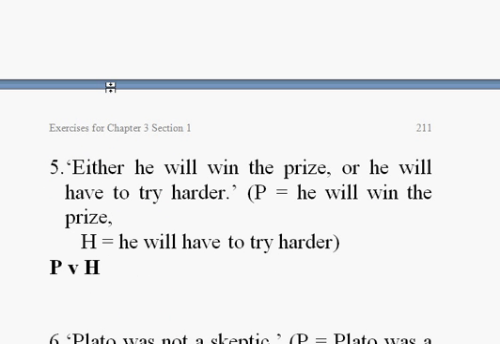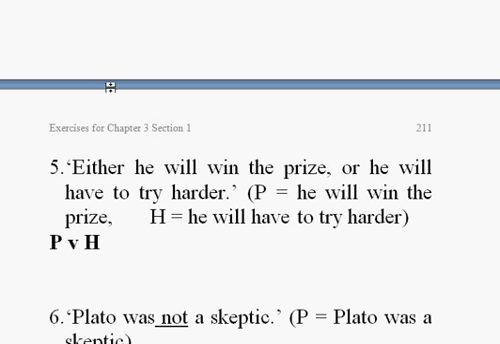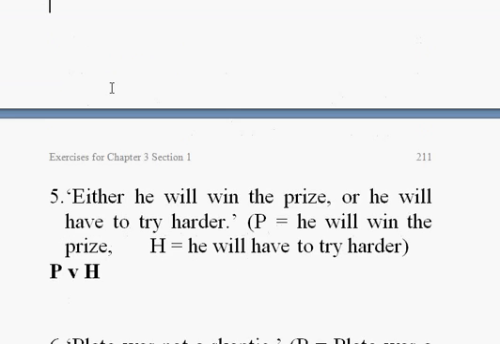Number 5. Either he will win the prize or he will have to try harder. Here we have an or statement. Or is translated with a wedge. So in this case, it's P wedge H. Simple enough.